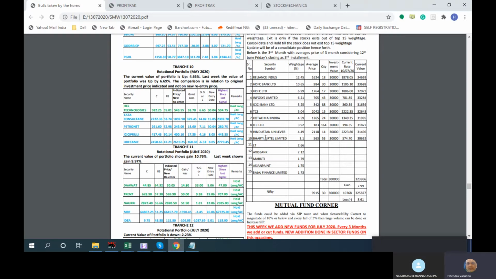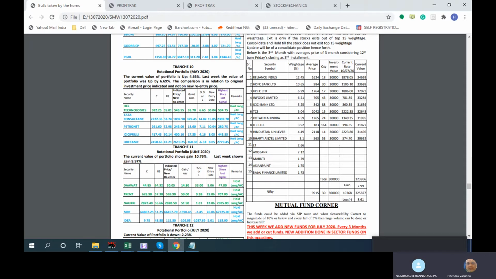Now, the next time, suppose Bharti is at 10 and L&T is at 11, for example. Now suppose Bharti comes down to 11 and L&T goes to 10. Next month I will not buy Bharti, I will buy L&T. But Bharti will remain in hold.